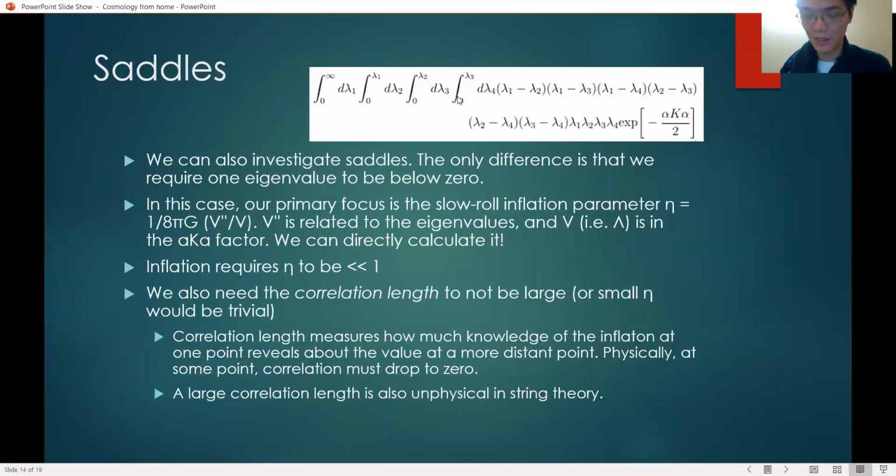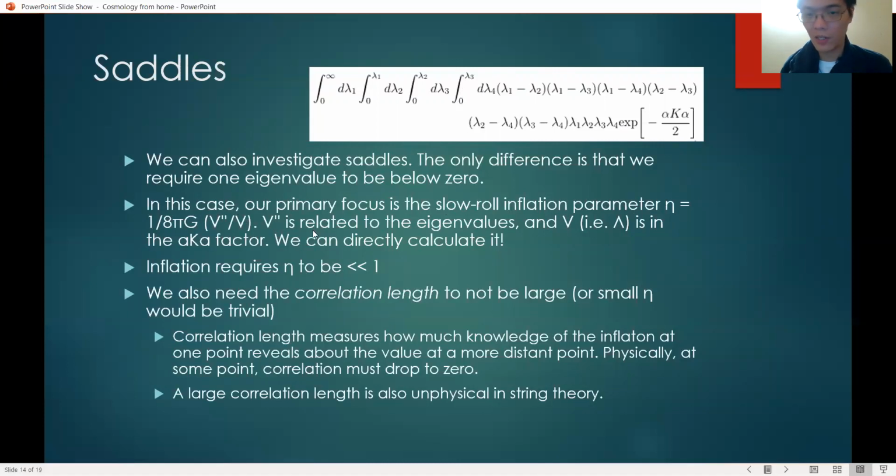In the case of saddles, we want one downhill direction. So what we will do is that we modify these limits here. And instead of 0 to lambda 3, we change it to minus infinity to 0. That constrains lambda 4 to be less than 0. And for saddles, what we're most interested in is the slow roll inflation parameter eta. Eta is given by this factor.